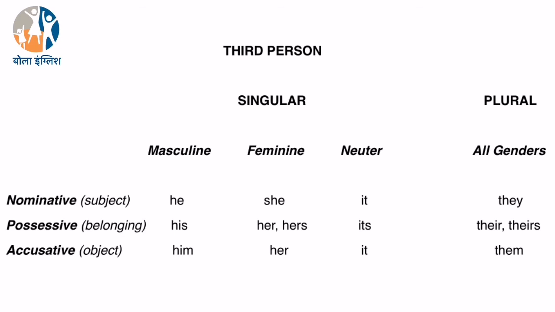They is the third person plural nominative form of personal pronoun. Their and theirs are the third person plural possessive forms of personal pronouns, and them is the third person plural accusative form of personal pronoun.